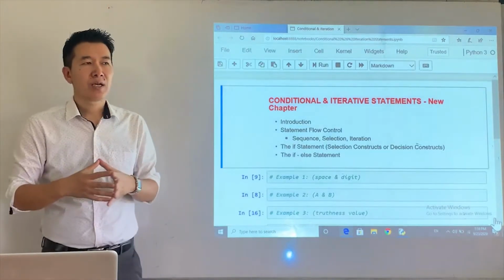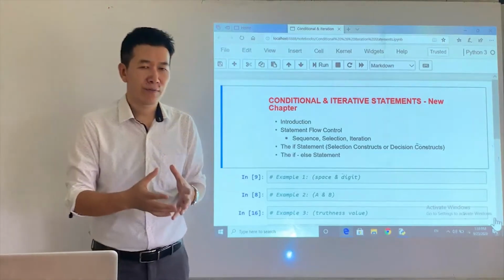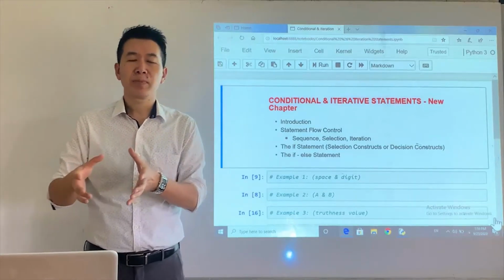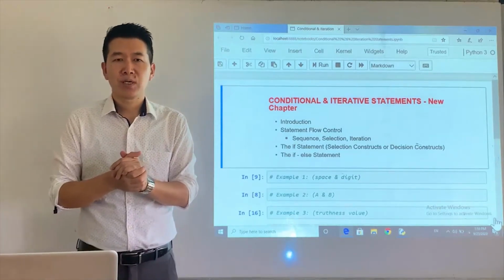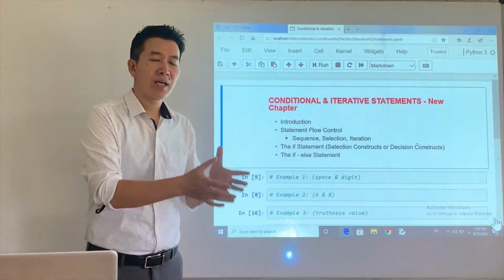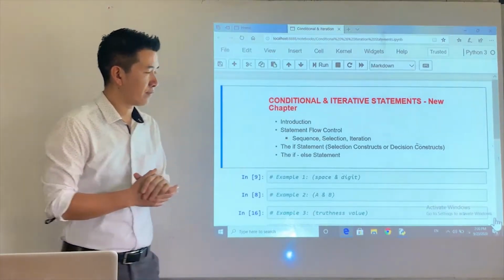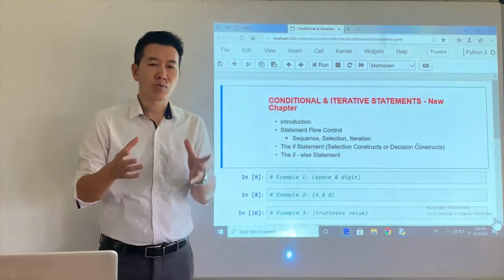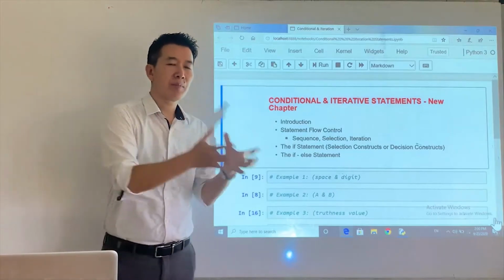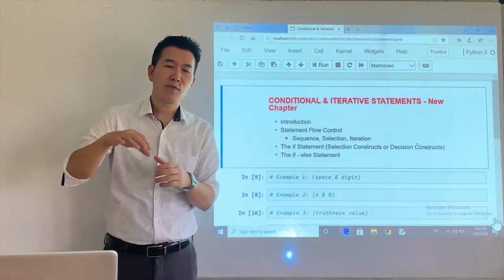But at times, there are many situations where sequential is not enough, where the flow of control should be and could be a little random in nature. So in this particular chapter, we are going to focus on the next 2 programming constructs, and those 2 are the conditional and then the iterative. When I say random, it could be from statement number 1 to statement number 3 and then back to statement number 2. That is the meaning of random flow of control.